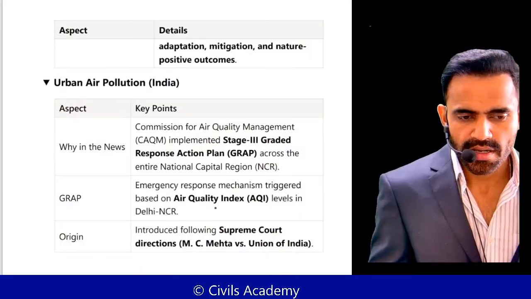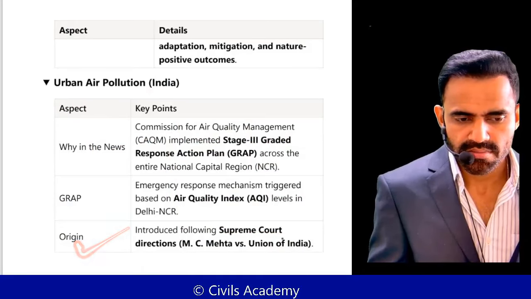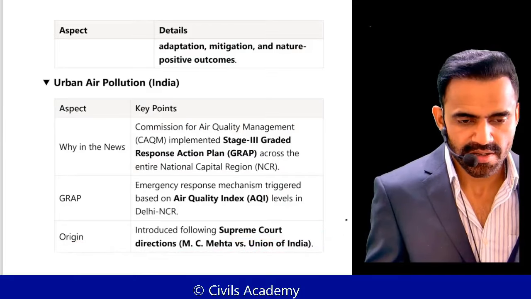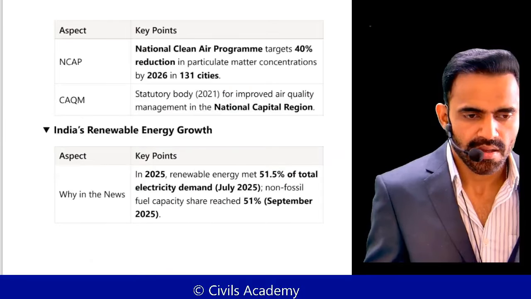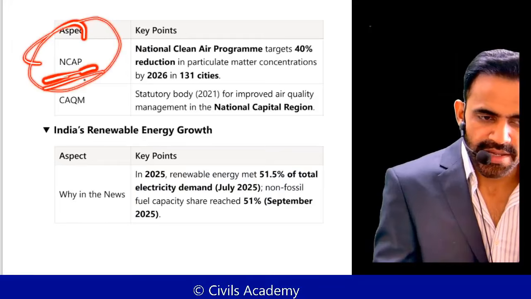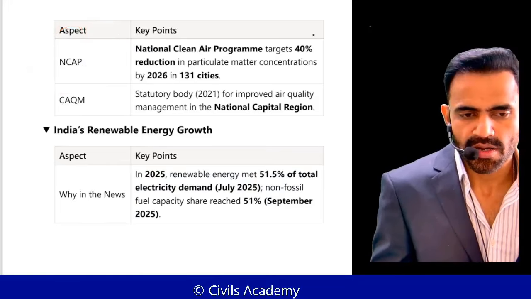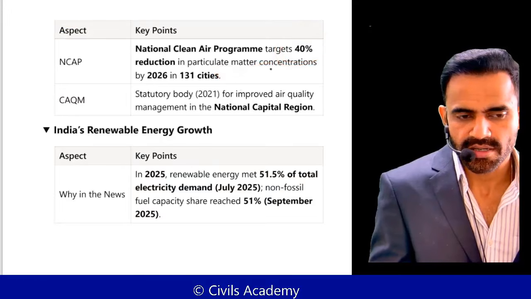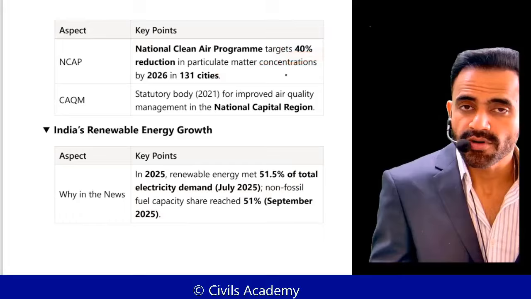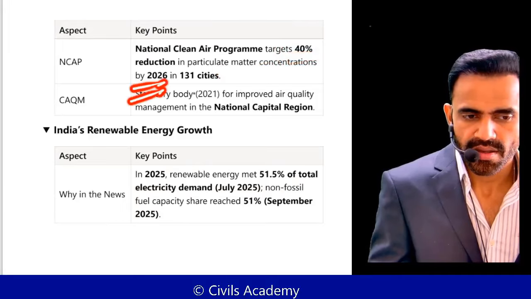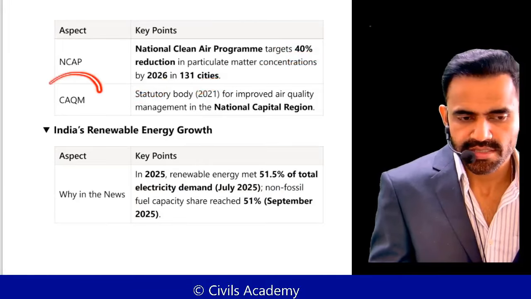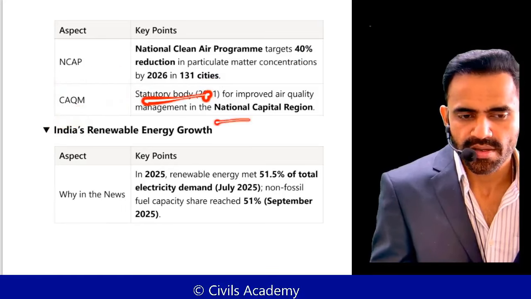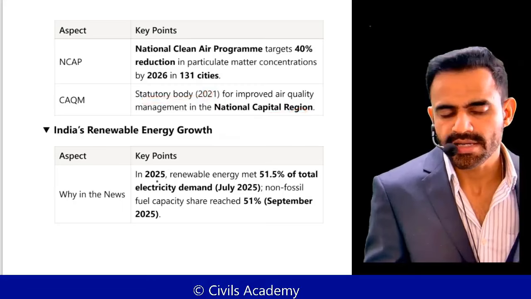Okay, now understand this was introduced by the Supreme Court directions in MC Mehta versus Union of India case. Now, for clean air, we have the National Clean Air Program. The objective is to reduce the PM, that is particulate matter concentration, by 40% by 2026 in the major cities. And we have the Commission for Air Quality Management. This is a statutory body for air quality in the NCR region.